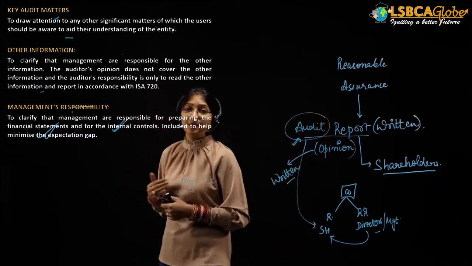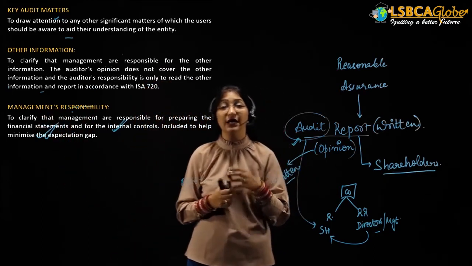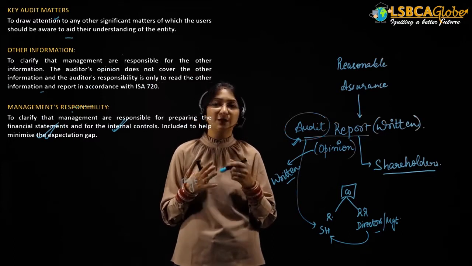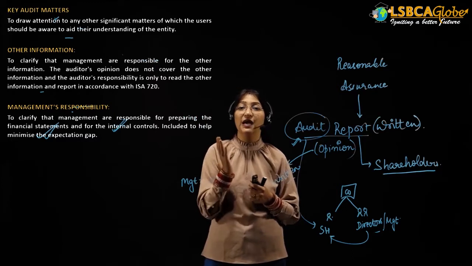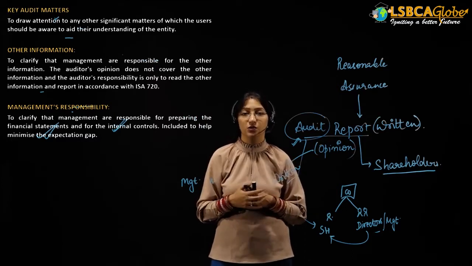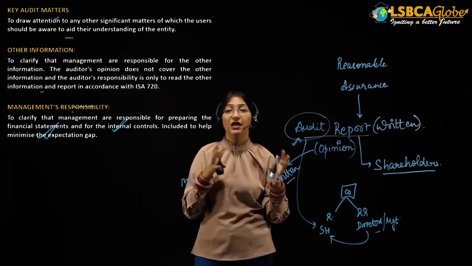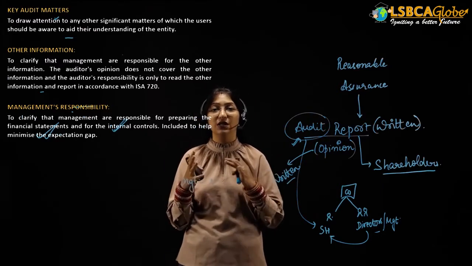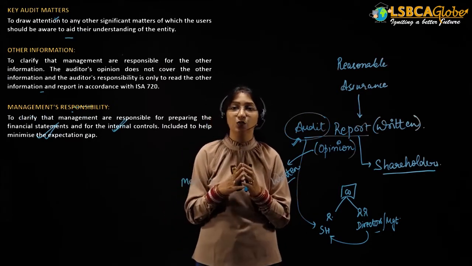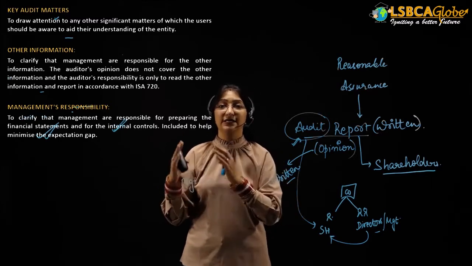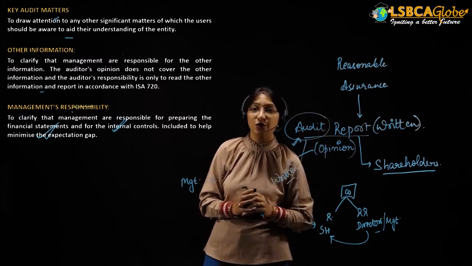Now guys, the next paragraph is about the management's responsibility. Now we have discussed that there is an expectation gap. What is an expectation gap? It is what the auditor's responsibility is and what the public believes the auditor's responsibility is. Now the auditor wants to reduce that expectation gap, and there should be no misunderstandings between the company and the general public, between the shareholders and the auditor. That is why the auditor clearly states the management's responsibility and the auditor's responsibility in the audit report paragraph.